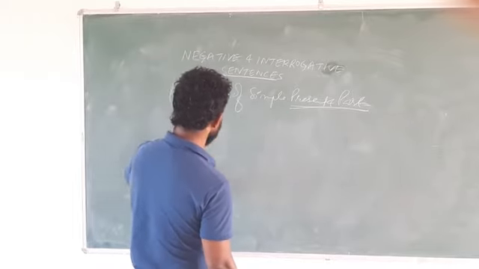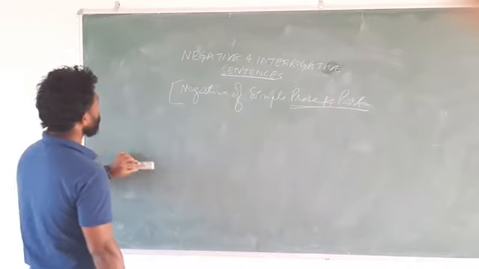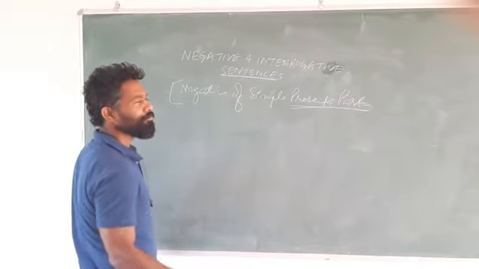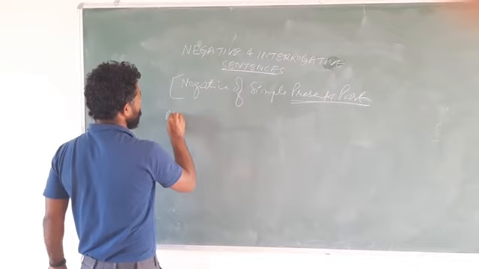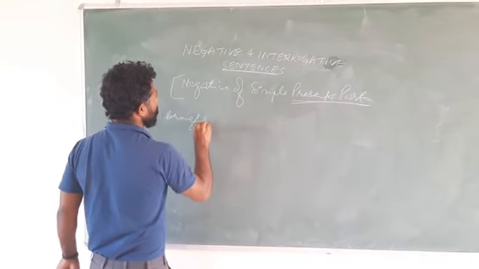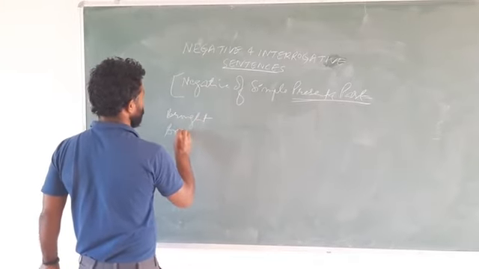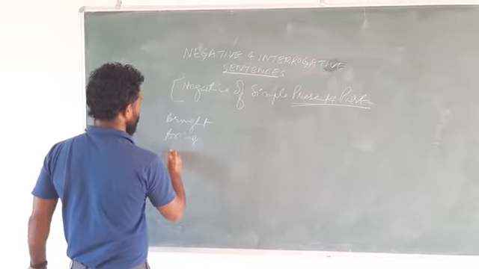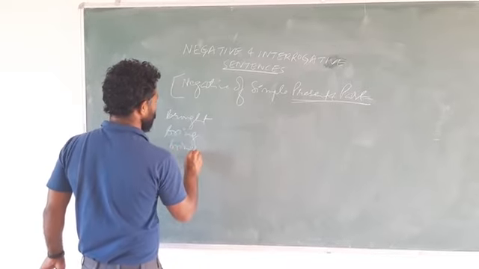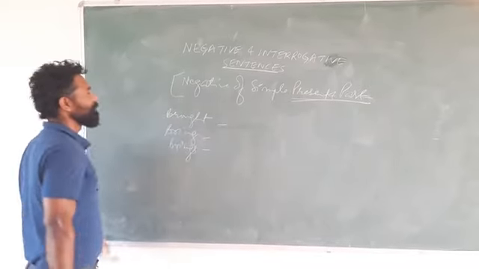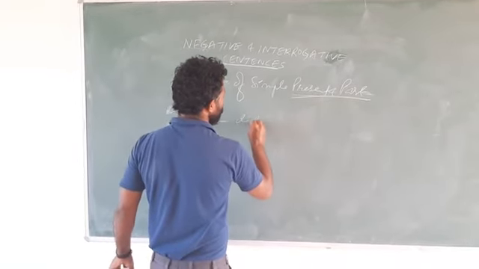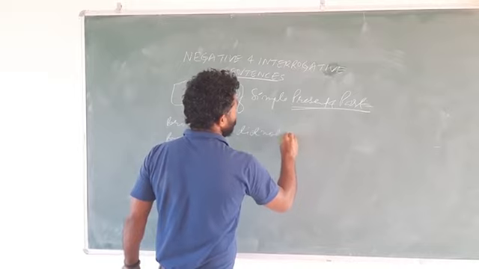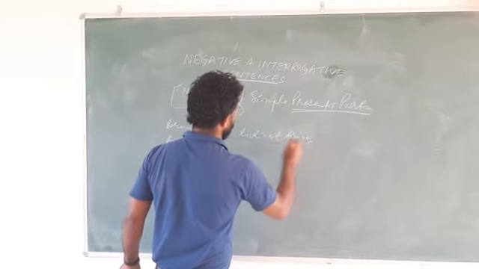Because we don't need the complete sentence, what we need is only the verb. Suppose brought, bring, and brings. Let us try the negative of this. The negative of brought is did not bring.